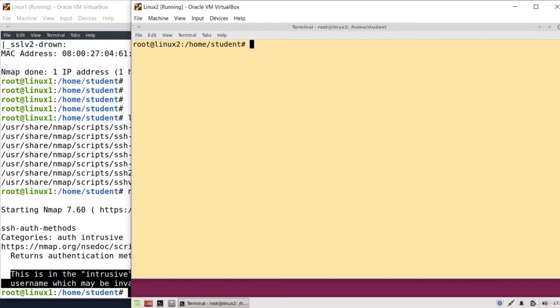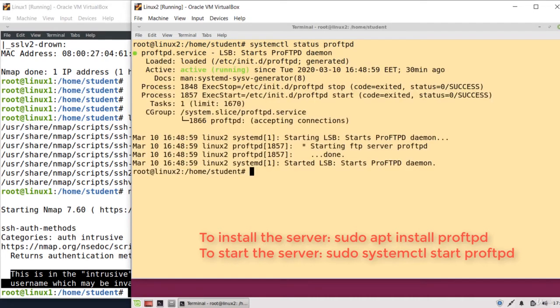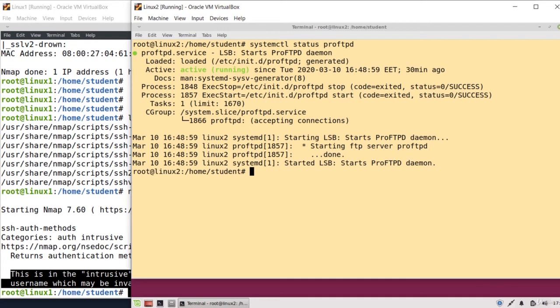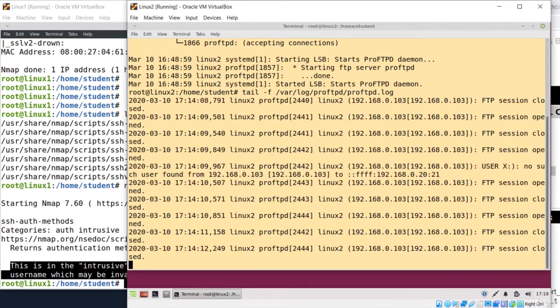This is the target, and an FTP server called Professional FTP Daemon is running. I want to see its logs in real time. tail -f /var/log/proftpd.log. These are the logs of the server.